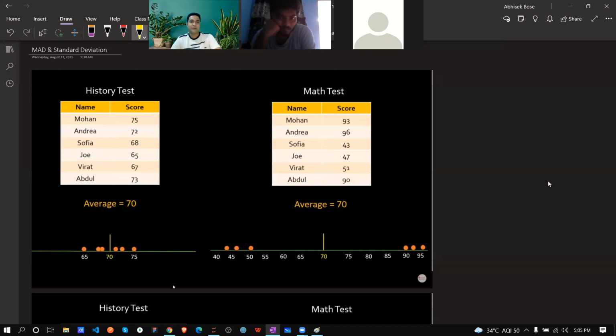That's perfectly okay. Just think, this is an example like a history test, few names are there and few scores are there. This is the math test, few names and scores. If you come up with the average for both parts, it is 70, correct?